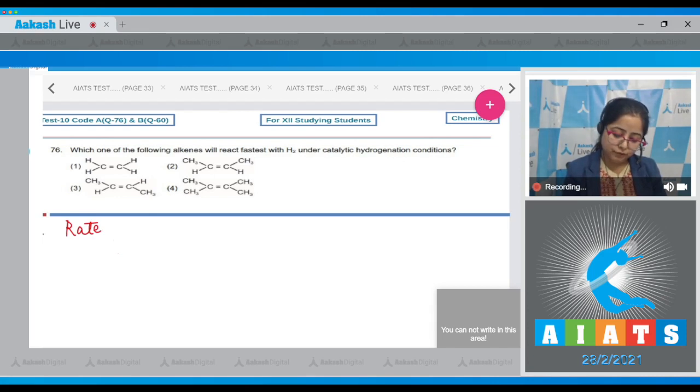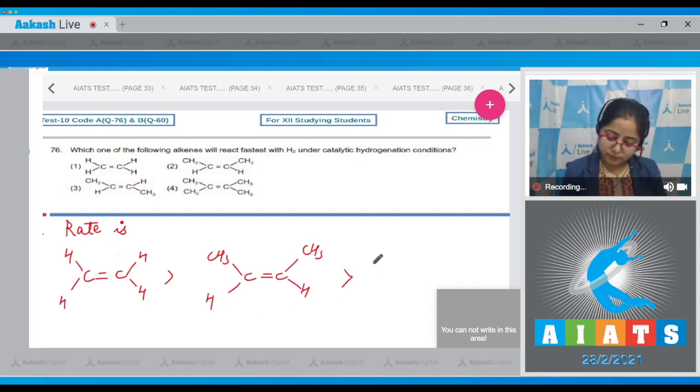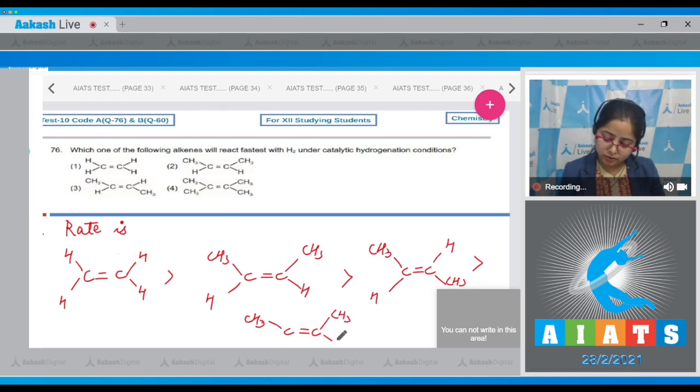So the rate of hydrogenation for the given alkenes is, number 1 is ethene, since it is the least hindered, followed by cis-butene, followed by trans-butene, and the least reactive is this, since this is the most hindered alkene.